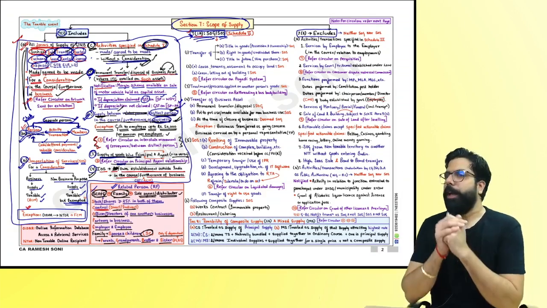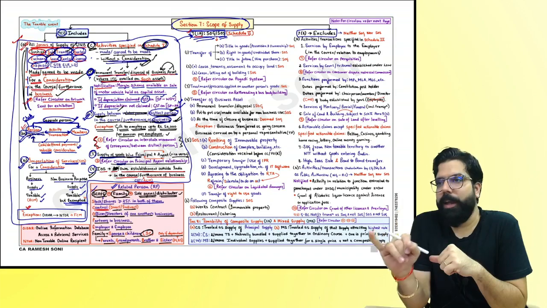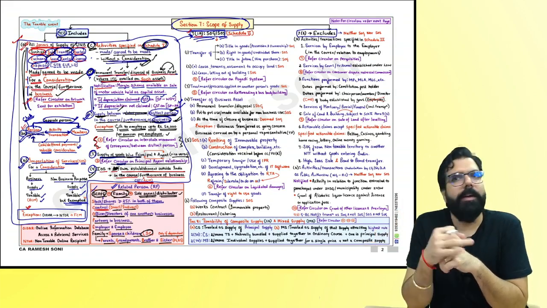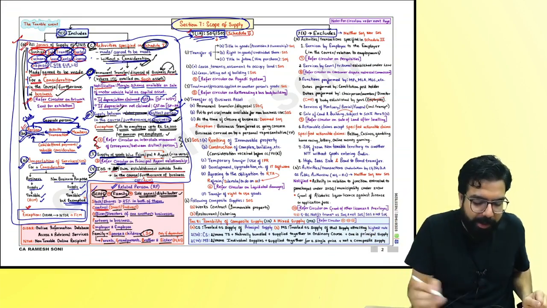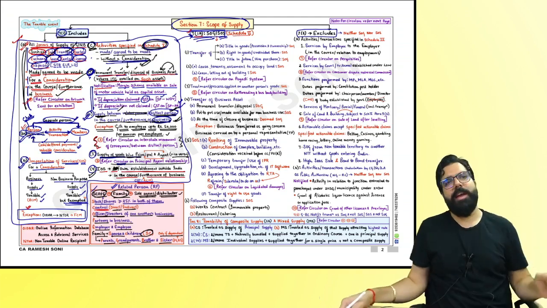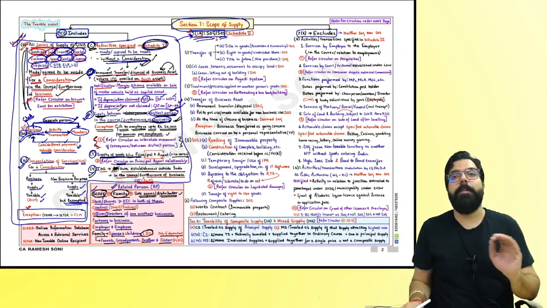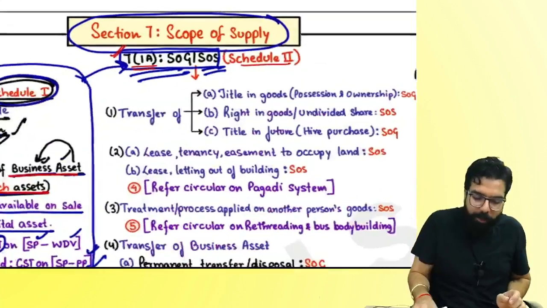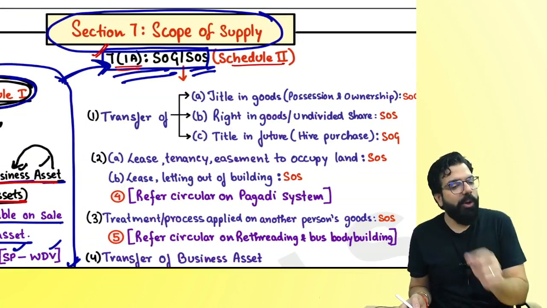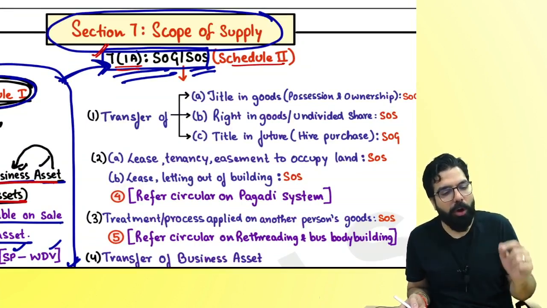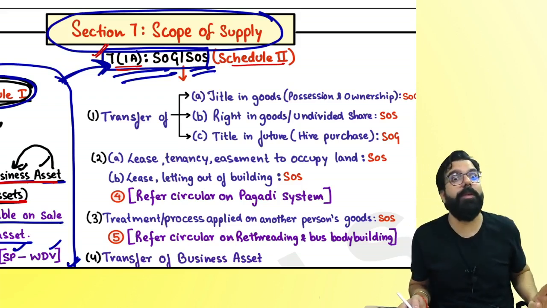All right, let's go ahead and continue our discussion now. We were done till section number 7(1)(a), section 7(1)(aa), section 7(1)(b), and section 7(1)(c). If your activity falls under section 7(1)(a), (aa), (b), and (c), your activity is a supply. Now, whether your activity is a supply of goods or supply of service, we have to refer to section number 7(1)A, which says that whether your activity will be a supply of goods or a supply of service, you have to refer to Schedule 2.